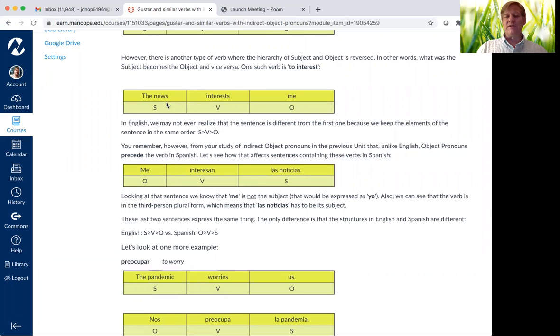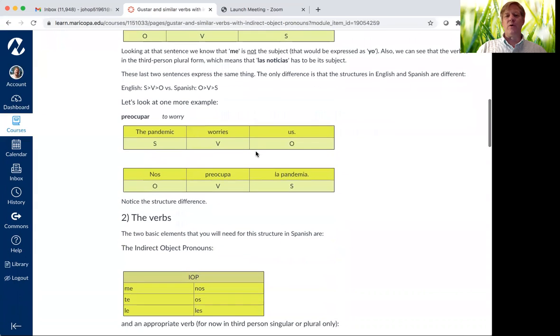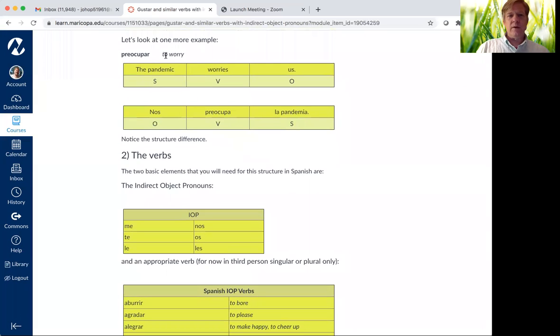So we say, for instance, the news interests me, or the pandemic worries us. ¿Está bien? Nos preocupa la pandemia. So both languages have many of these verbs.